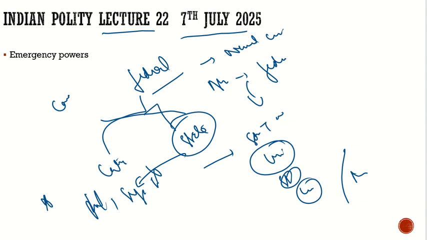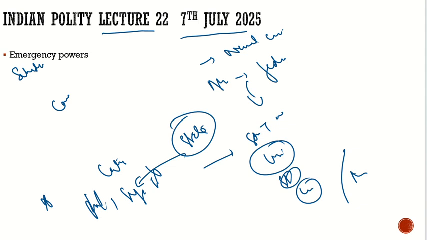So now the question comes: what types of emergencies are there under the Indian Constitution? That is the discussion of today's class. We'll discuss what types of emergencies there are, and if time permits, we will also discuss the various schedules which are part of our Indian Constitution. So first, let's discuss what types of emergencies are there in our Constitution. Let me rub the board first so that we have a clear board here.